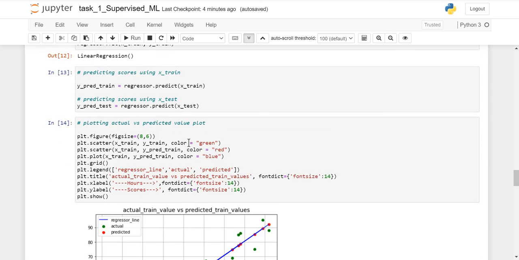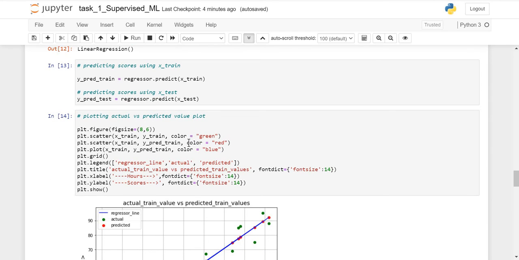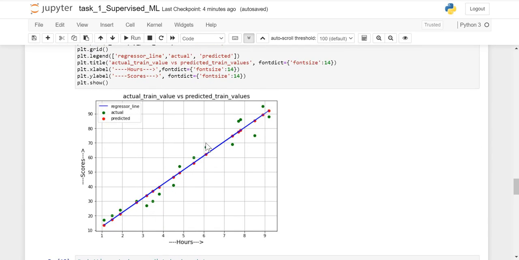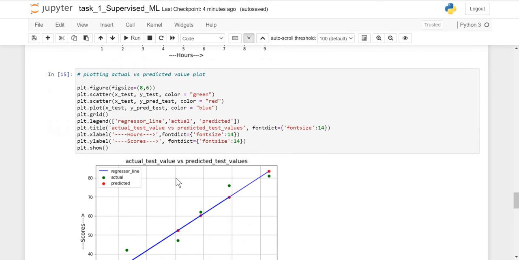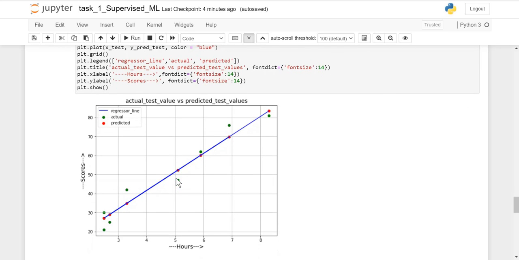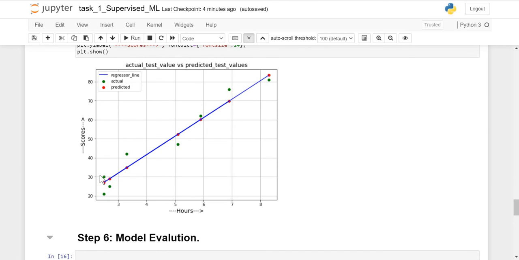Next, I have visualized the actual and predicted results. The green points are actual results and the red points are predicted results. We can observe that there is a difference between actual and predicted values. We will get to know more about this in the model evaluation techniques. Similarly, for test data, we can observe there is a difference. The blue line is the regressor line.